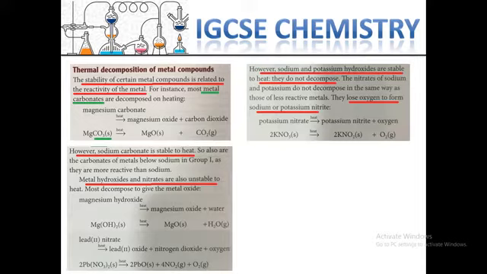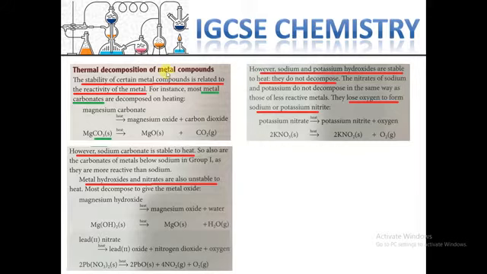Here, thermal decomposition of metal compounds. This shows the stability of a type of metal. The stability of certain metal compounds is related to the reactivity of the metal. If the metal is stable, that means it is not reactive, reactivity is very poor. But if the metal is reactive, that means it's not stable, it's unstable.